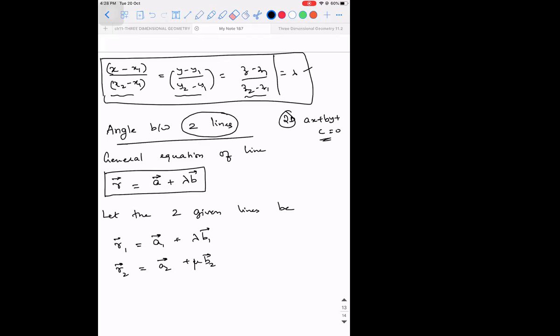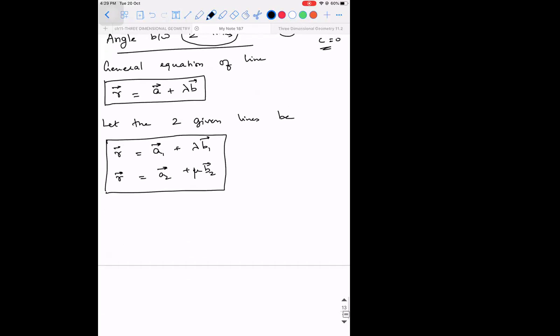You will take it as r vector. There is no question of r1 vector and r2 vector, so it is only r vector. I wrote it and erased it so that you don't repeat that mistake. I hope it has registered in your mind. So there is nothing like r1 vector and r2 vector, but on the right hand side you will have a1, b1 and a2, b2.